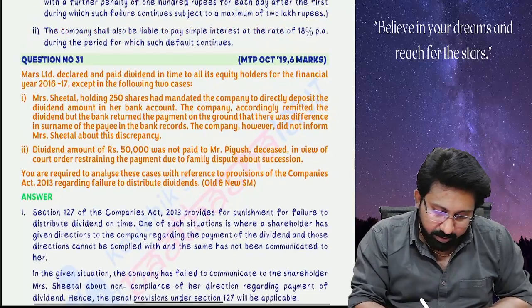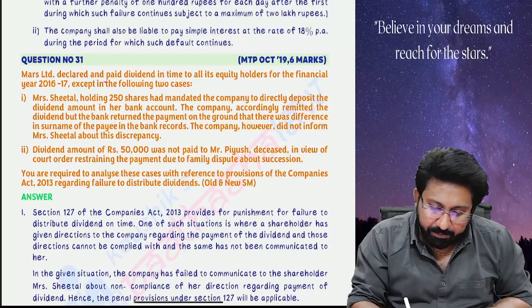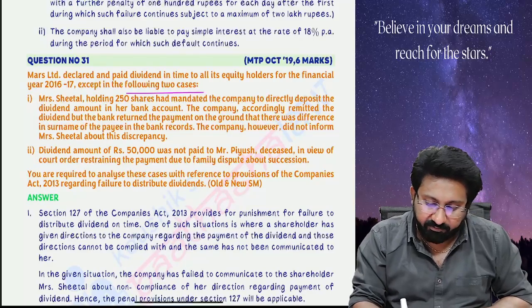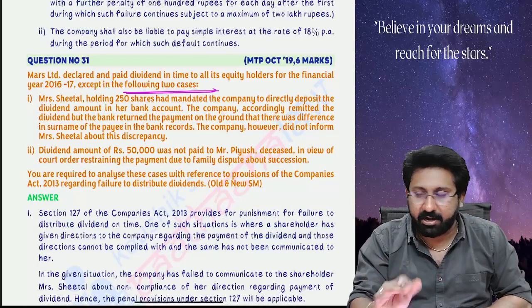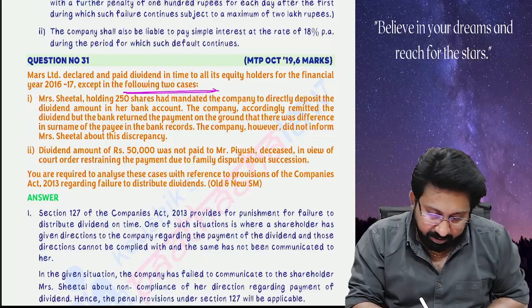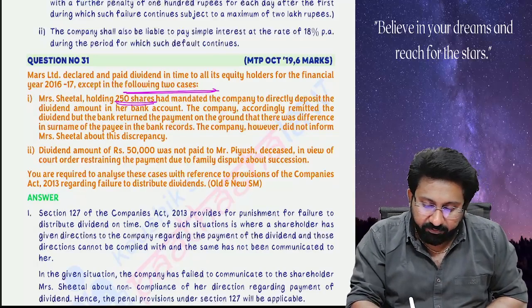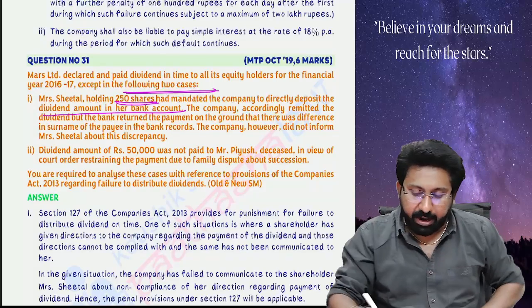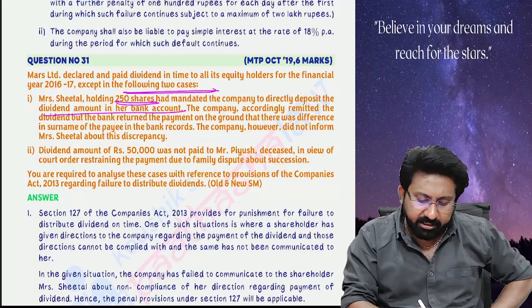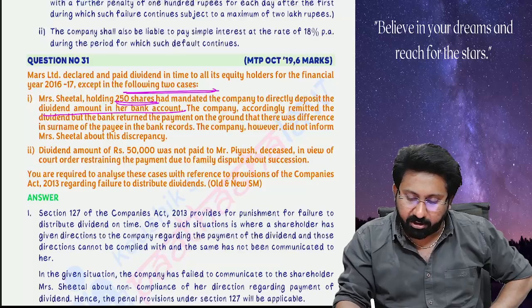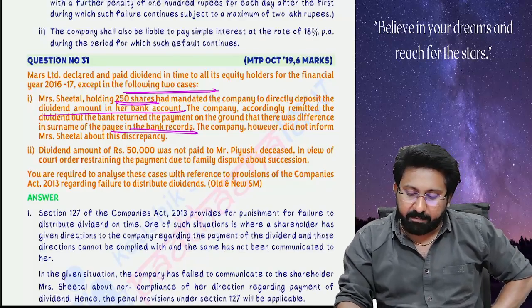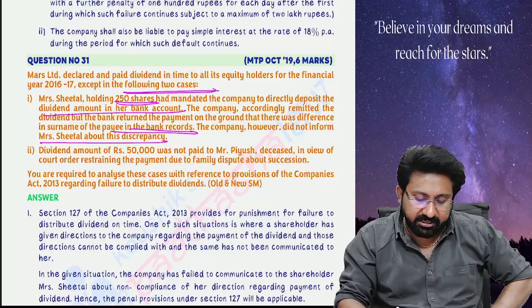Next, Mars Limited declared and paid dividend in time to all its equity shareholders for the financial year 16-17 except in the following two cases. It paid everyone properly, but for two. What happened? Mrs. Sheetal, holding 250 shares, had mandated the company to directly deposit the dividend amount in her bank account. The company accordingly remitted the dividend, but the bank returned the payment on the ground that there was a difference in the surname of the payee in the bank records. The company, however, did not inform Sheetal about this discrepancy.